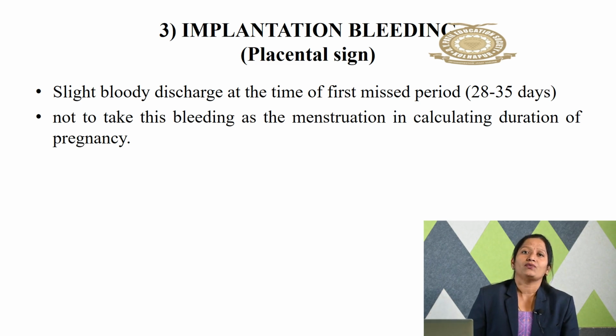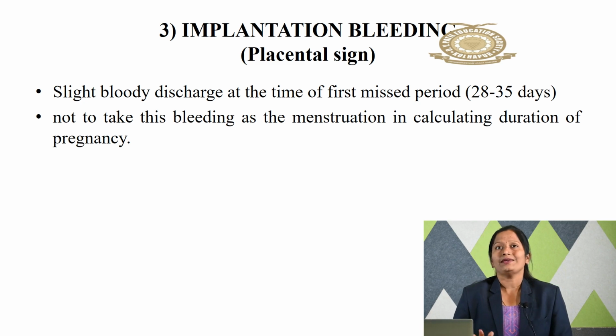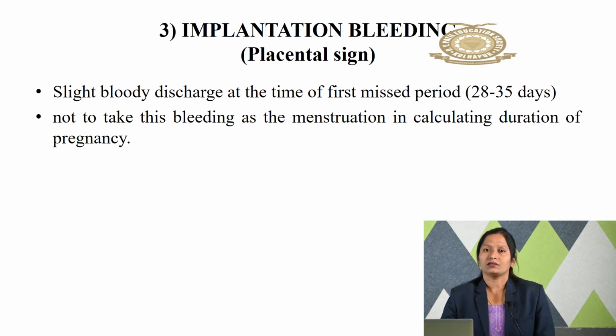This is the bleeding because of the placenta. The LMP is considered the first only. The bleeding that is there is not a menstruation, that is an implantation bleeding. So that is the third diagnosis.